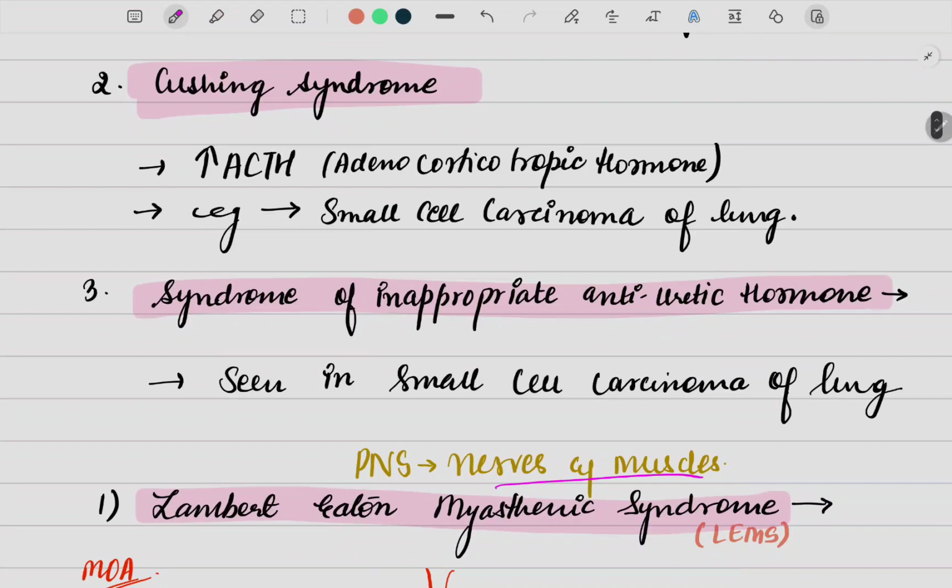Coming to the next disorder, which is a syndrome known as Cushing syndrome. It is a very famous syndrome. I know all of you know about it. Next, it is due to the increased ACTH level. Increased ACTH is basically adrenocorticotropic hormone which increases and leads to your Cushing syndrome. Again, it is seen in the small cell carcinoma of the lung.